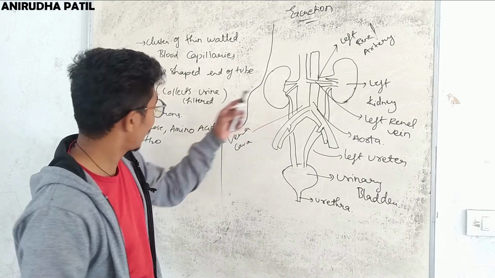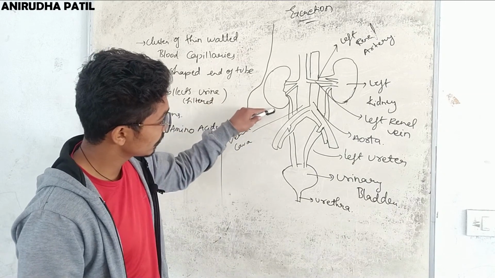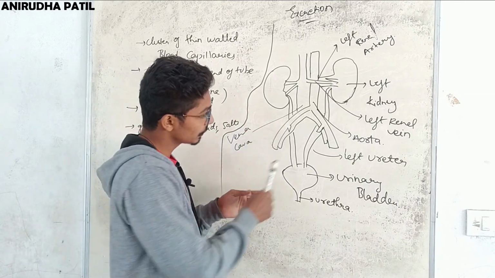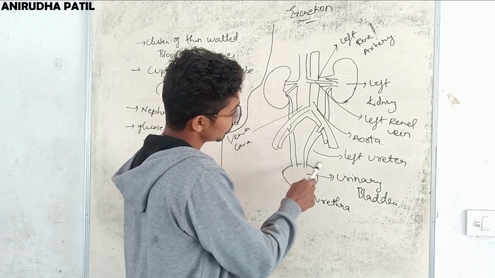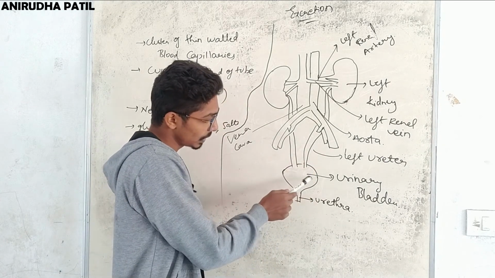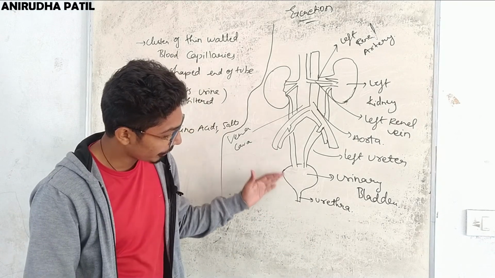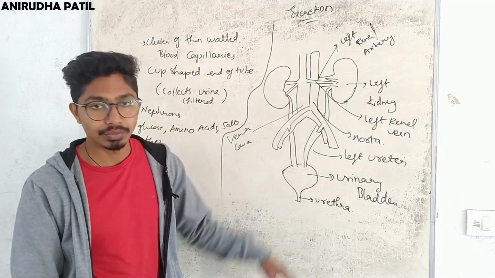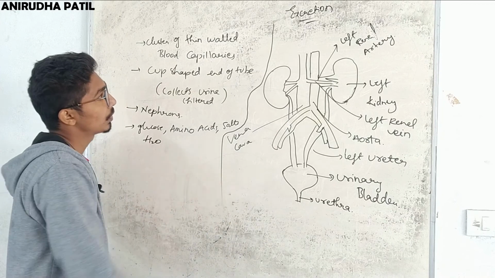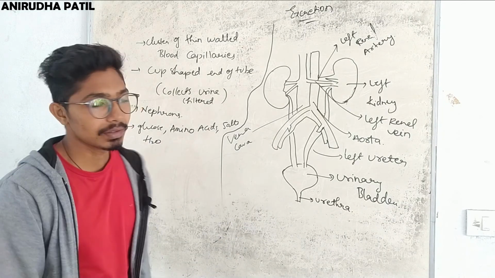After absorbing, the remaining excretory substance is transferred through the ureters into the urinary bladder and finally excreted out through the urethra. So this is how excretion takes place in the excretory system.